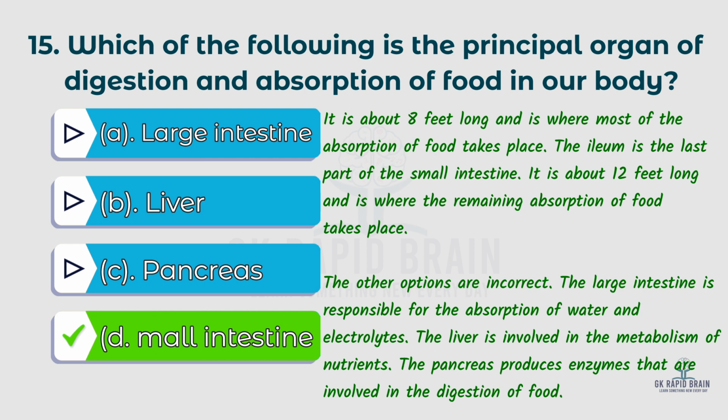The other options are incorrect. The large intestine is responsible for absorption of water and electrolytes. The liver is involved in the metabolism of nutrients. The pancreas produces enzymes that are involved in the digestion of food.